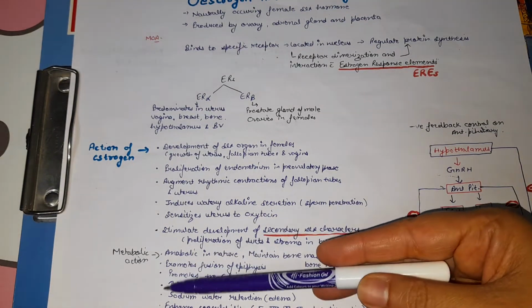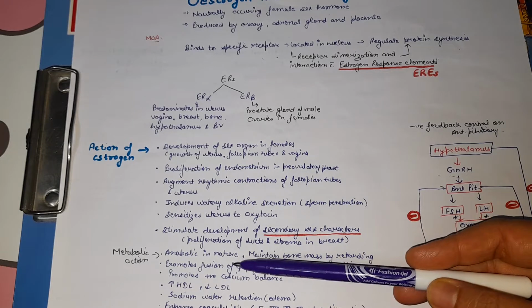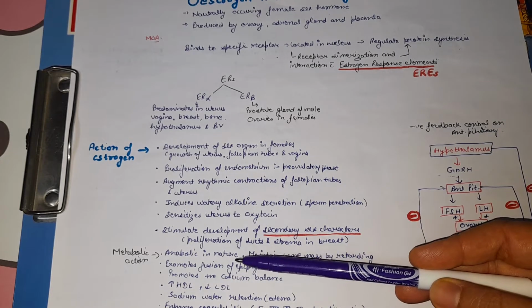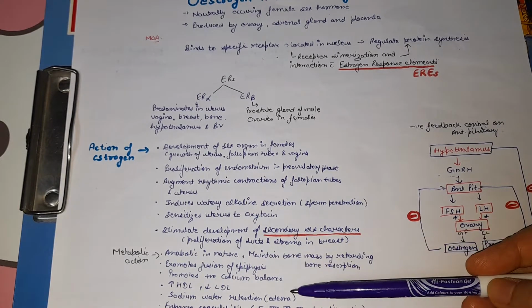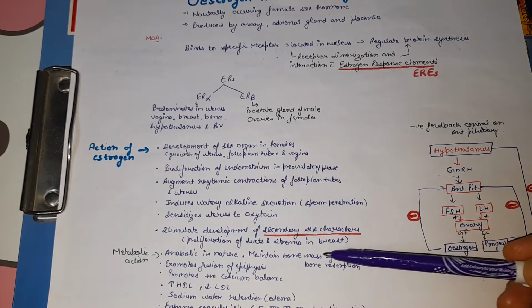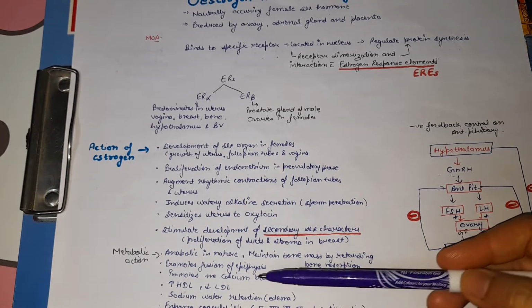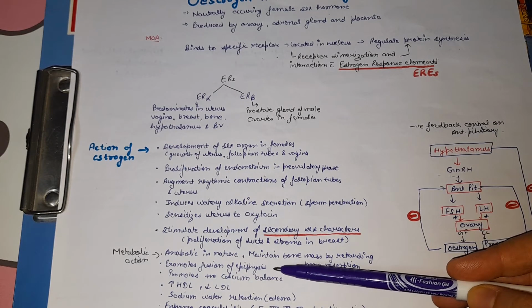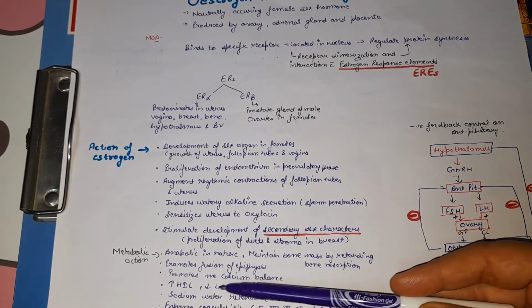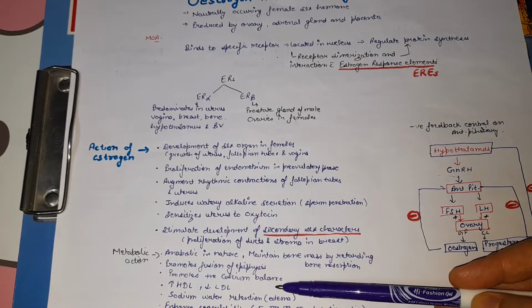Next is the metabolic action of estrogen. It is anabolic in nature, meaning it maintains the positive nitrogen balance, and it also maintains the bone mass. How does it maintain the bone mass? It retards bone resorption. Next, it also promotes the fusion of epiphysis. Next, it also promotes a positive calcium balance in the body.